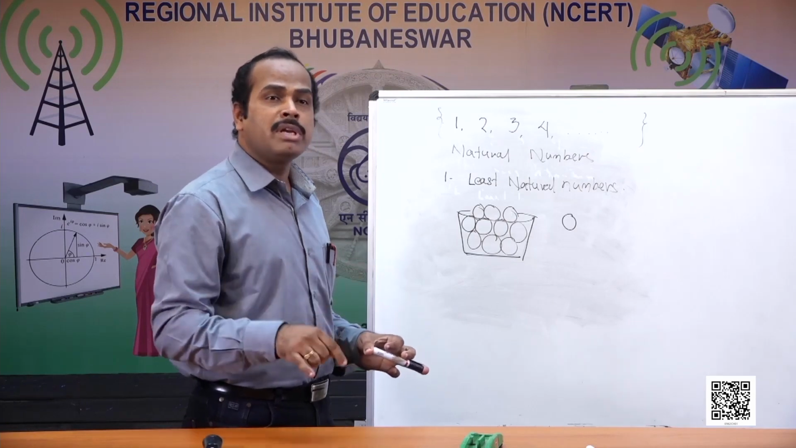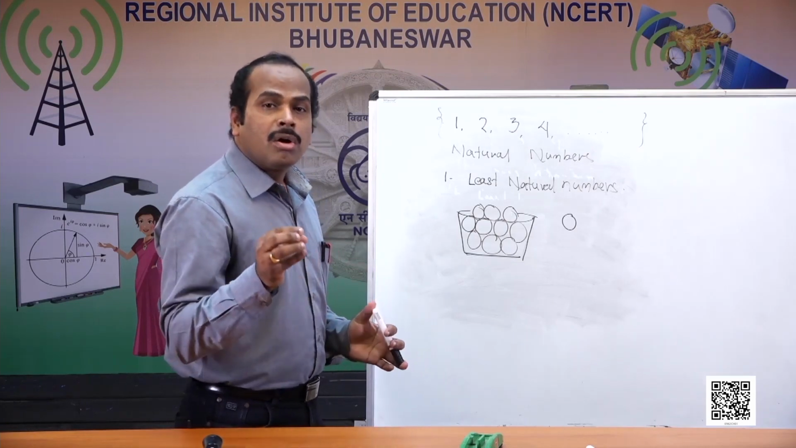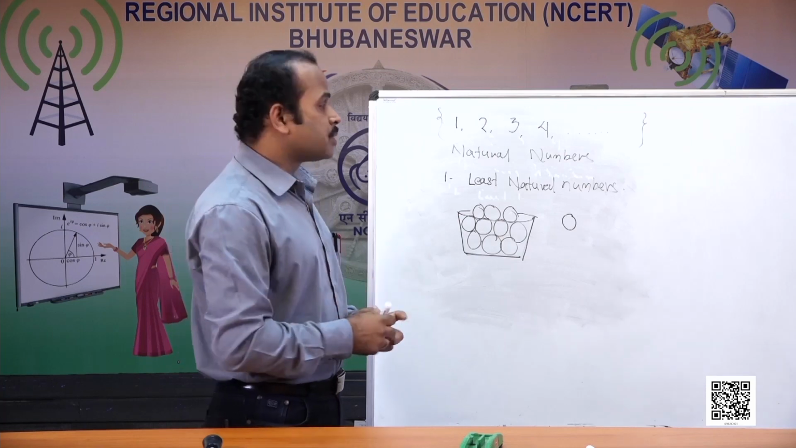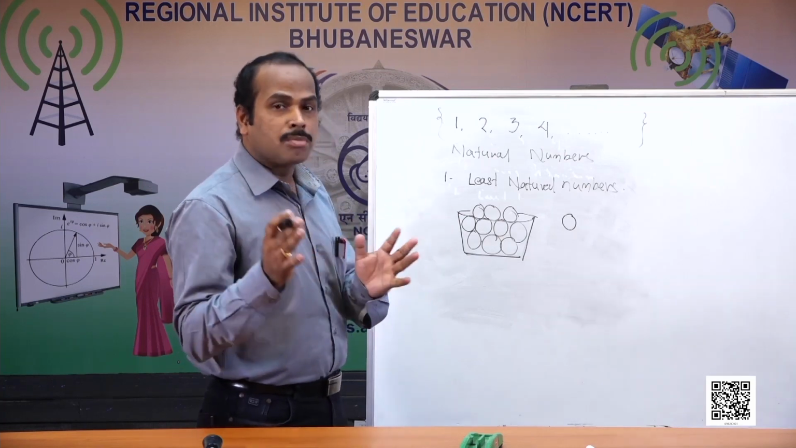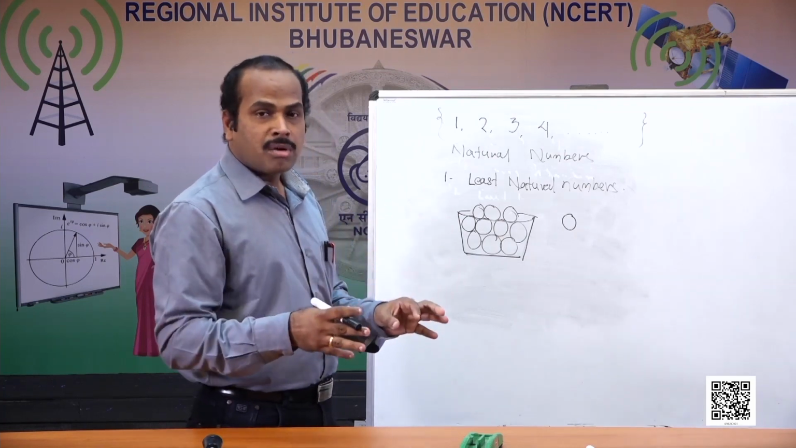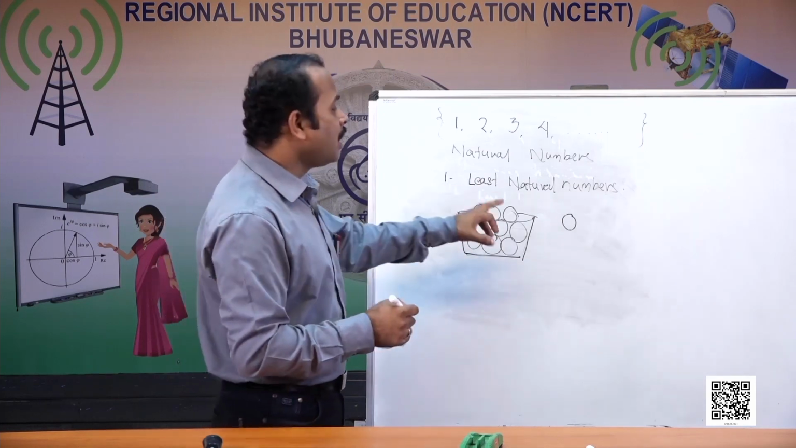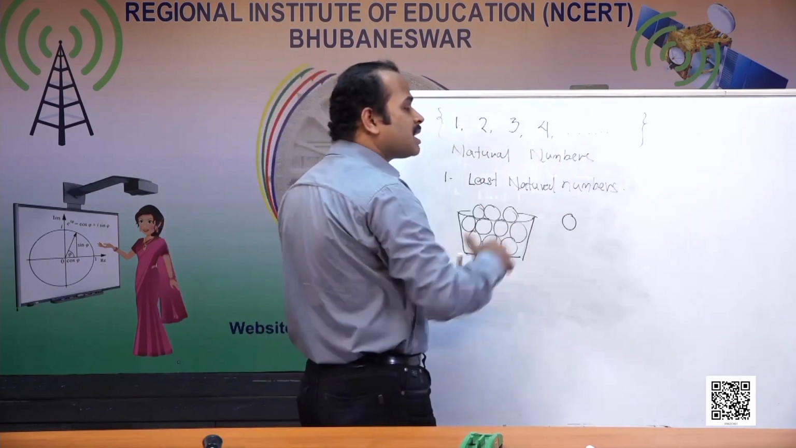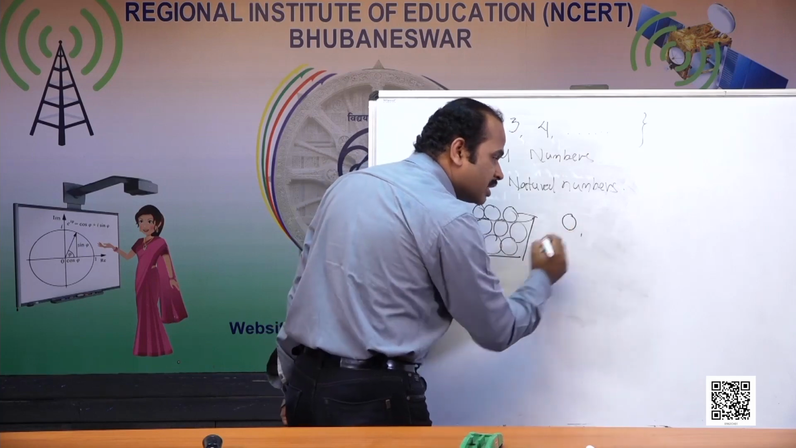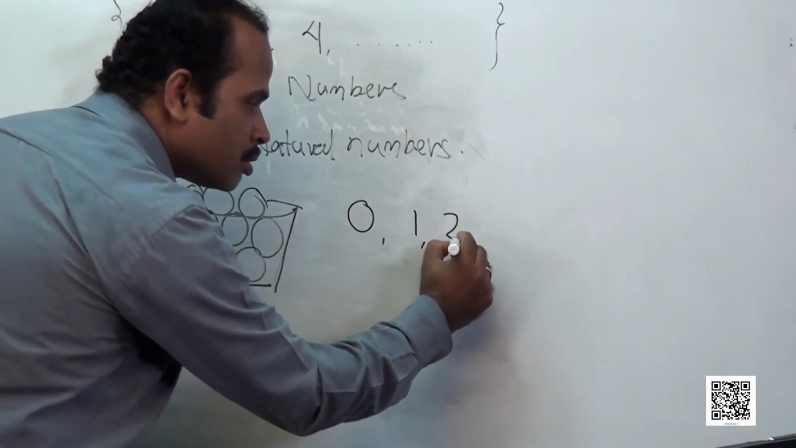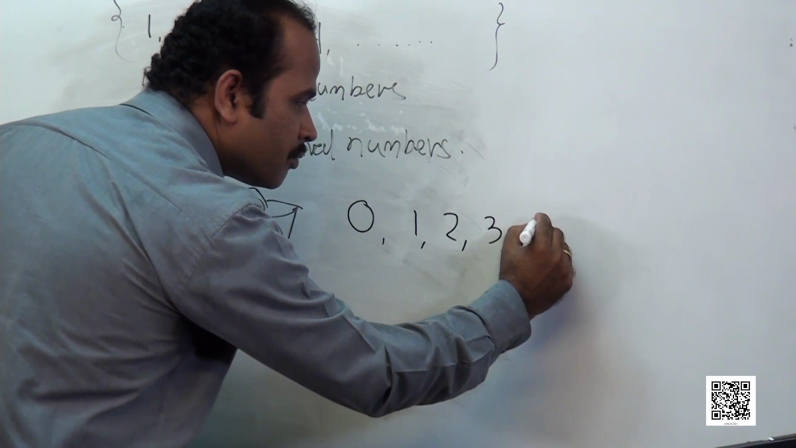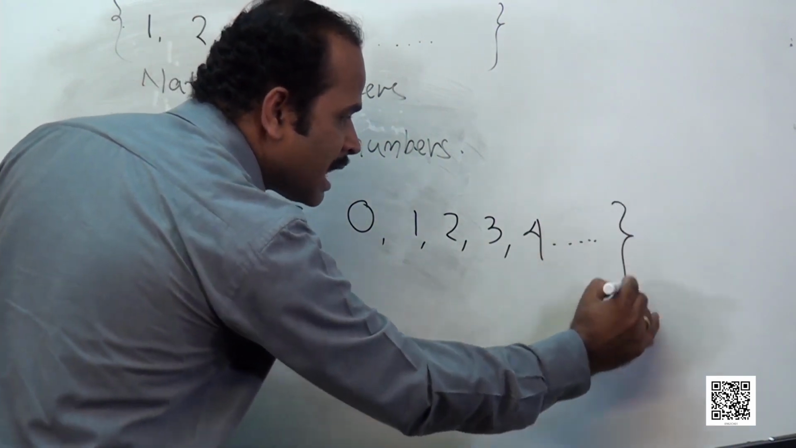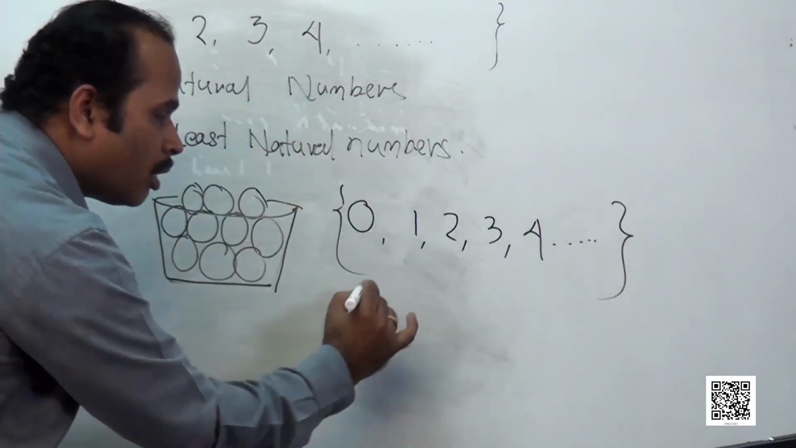So when we required 0, we started thinking that all these numbers 0, 1, 2, 3, 4 also represent whole numbers of things. That means when we represent some goods, some quantities, some things, we use whole numbers. And whole numbers are all natural numbers along with 0. So we start with 0, 1, 2, 3, 4 and so on. These are all called whole numbers.